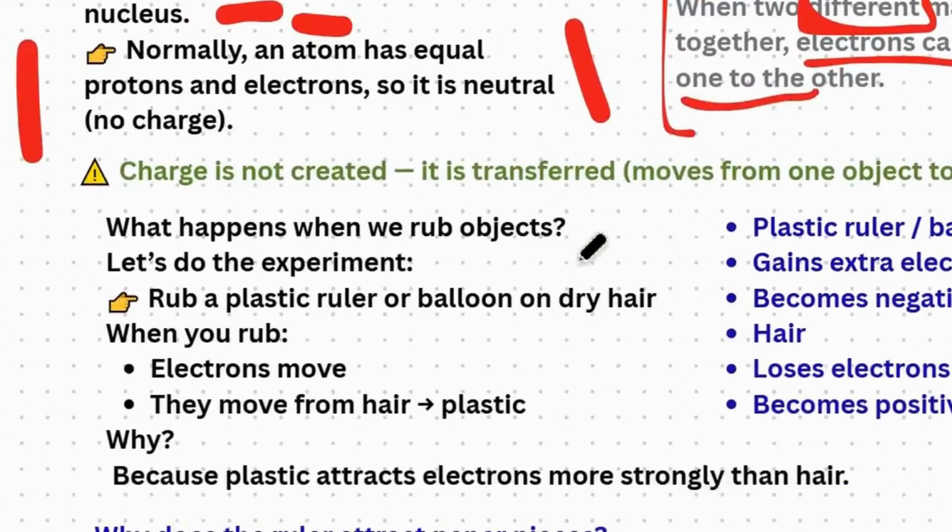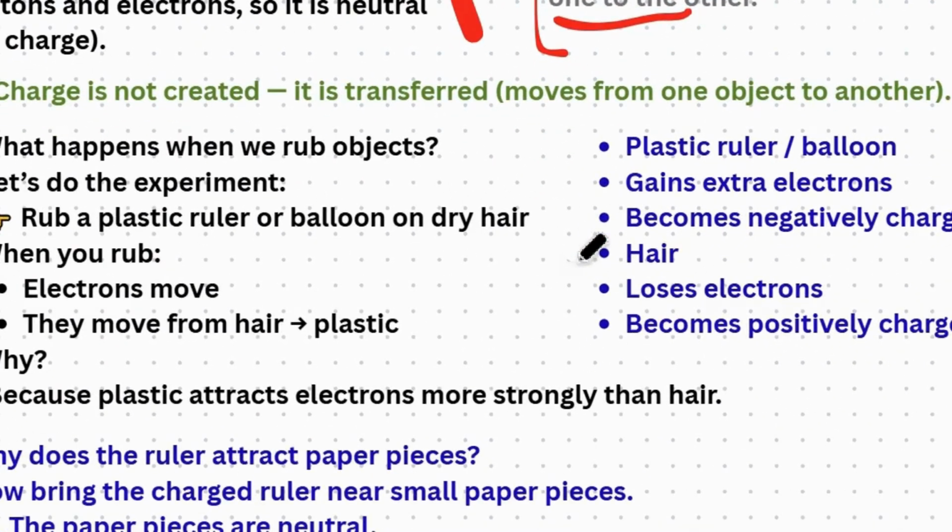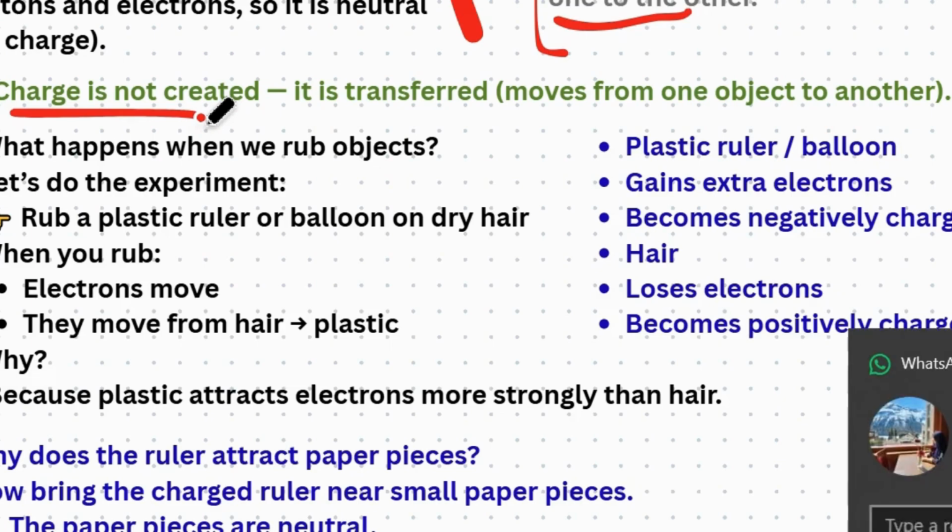Now let's move toward charge. Is charge created? Because we just feel shocked by a metal door, or there are many other examples. So the question comes, is charge created? No, we are not creating it, it's transferring by friction or rubbing.